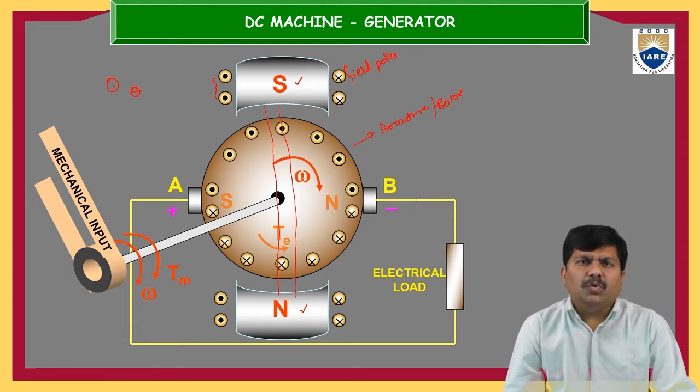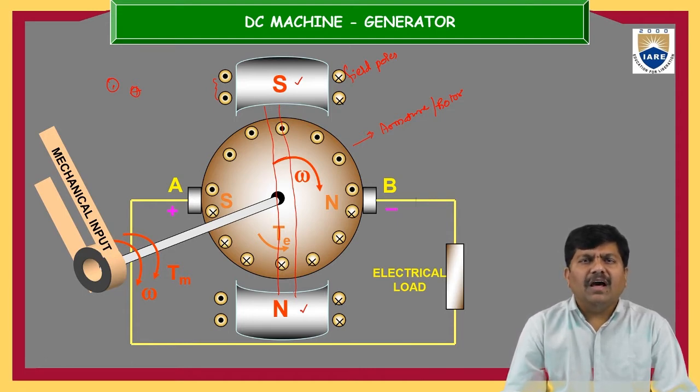As we know from the fundamentals of Faraday's electromagnetic induction, whenever a conducting portion is placed inside a magnetic field, and if there exists a relative motion between them, we can see some voltage induced in the armature conductor or conducting material. That's the principle we are going to make use of.